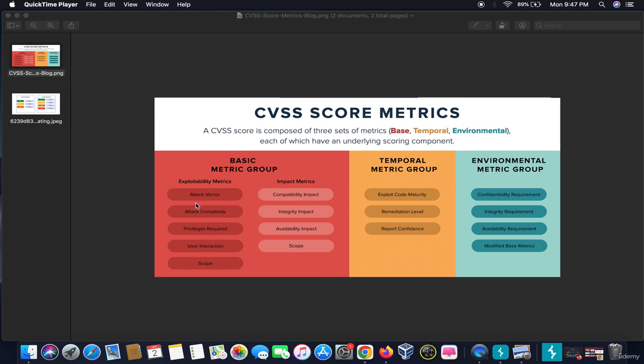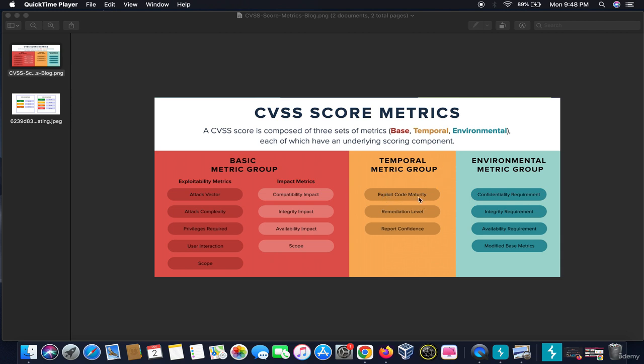Exploitability metrics: what is the attack vector, the attack complexity, the privileges required, the user interaction, and the scope. Scope means which particular group it impacts. Then the impact metrics: confidentiality impact, integrity impact, and availability impact, meaning how it could affect the normal functioning of that particular website.